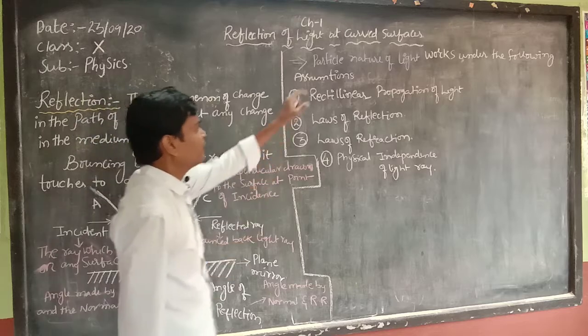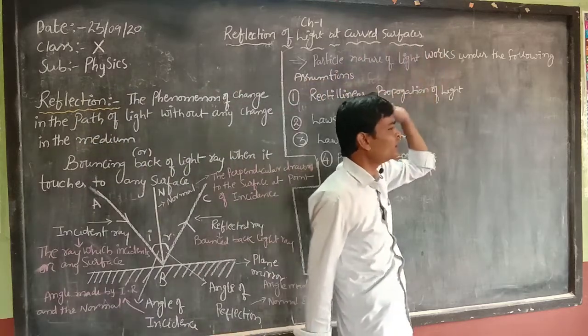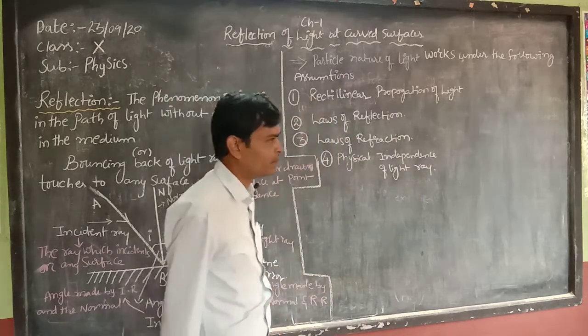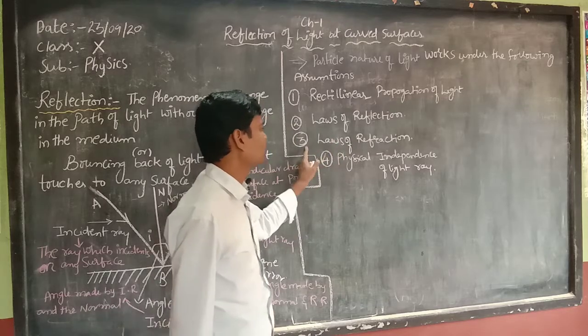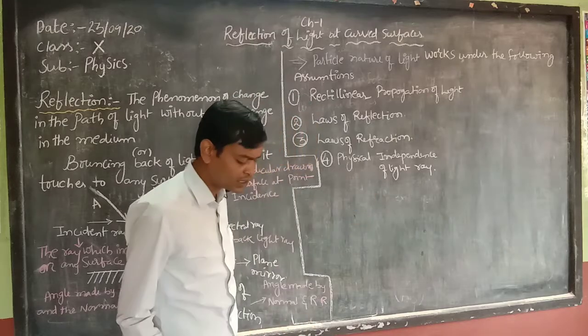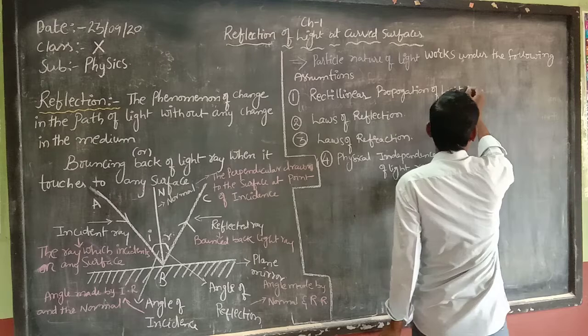Now, the particle nature of the light works under the following assumptions. First one is rectilinear propagation of light. Second one is laws of reflection. Third one is laws of refraction. Fourth one is physical independence of light ray. Let us discuss one by one briefly.